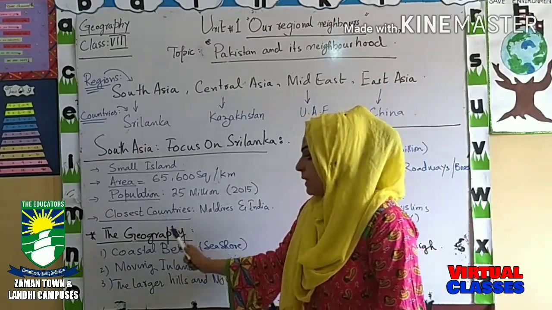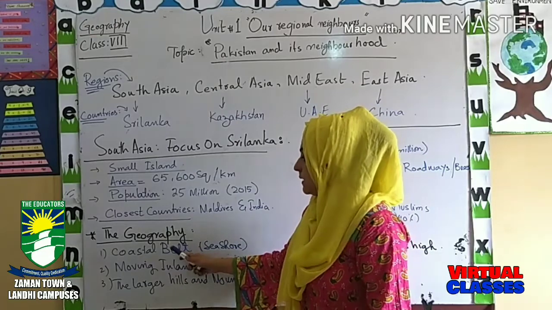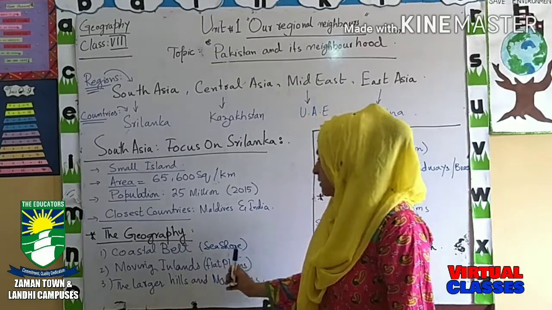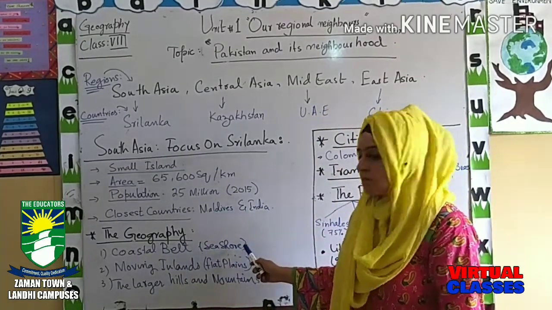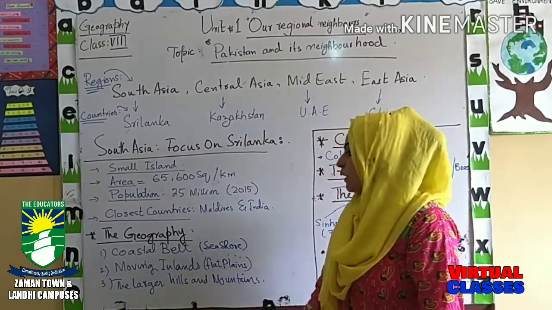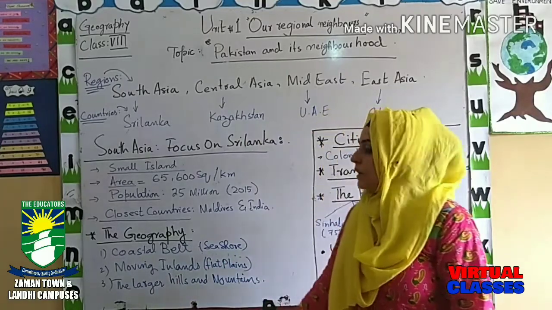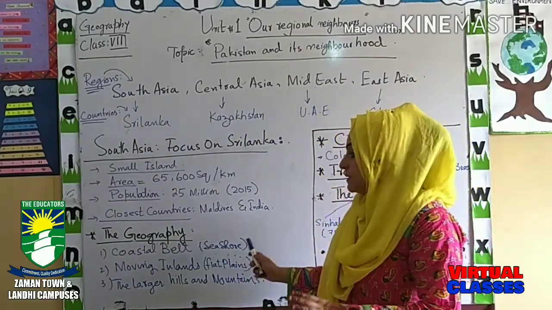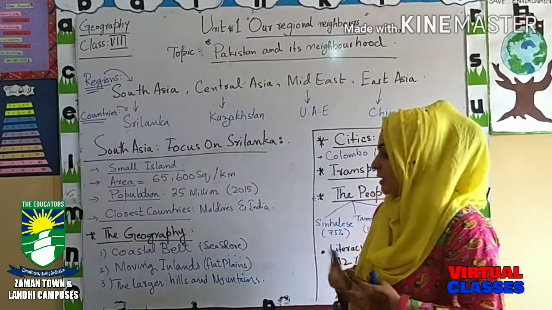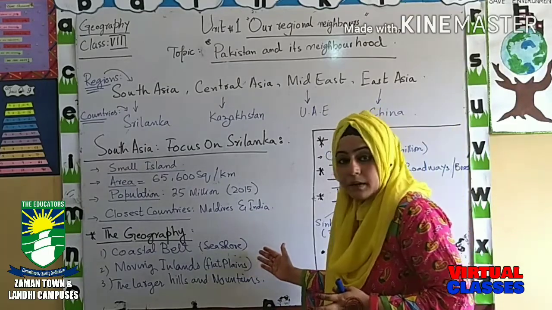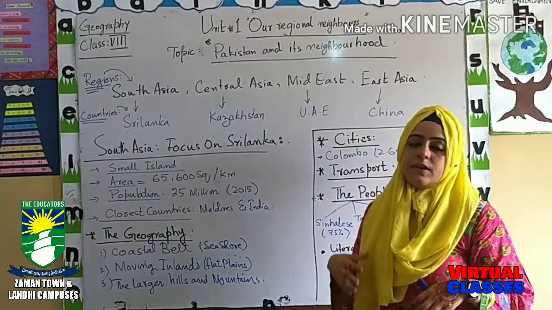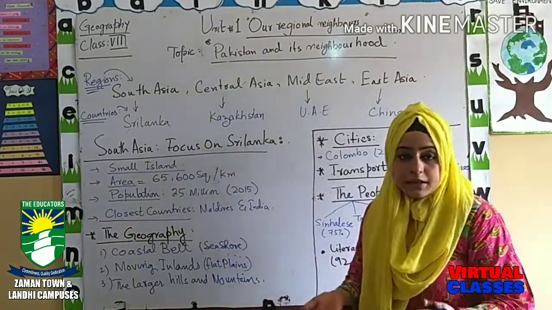Now the land of Sri Lanka is mainly divided into three different kinds. First, the coastal belt, which includes seashores. Moving inland, flat plains. Then the larger hills and mountains, which is the third category of land there. So the land of Sri Lanka is a combination of three different structures: seashore, flat plains, and high hills and mountains. Their land is rich with very different kinds of land structures.